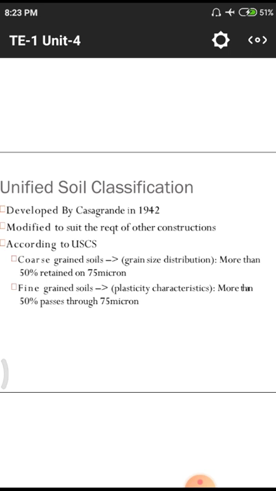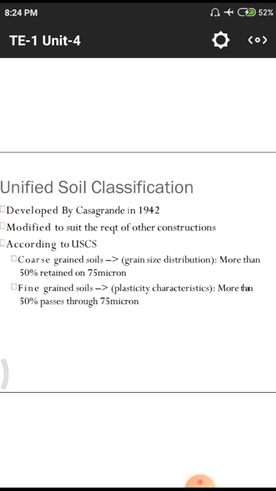In coarse grained soil, more than 50% is retained on the 75 micron sieve. In fine grained soil, more than 50% passes through 75 micron. The unique sieve used here is 75 micron.